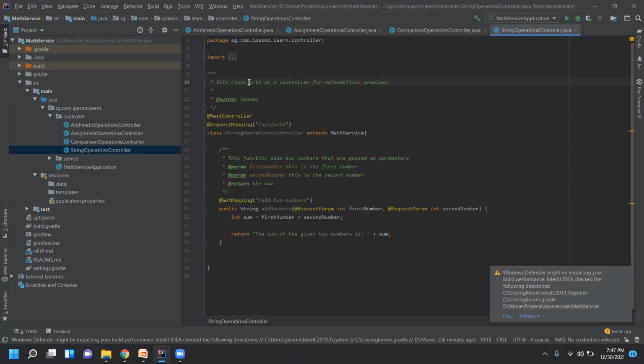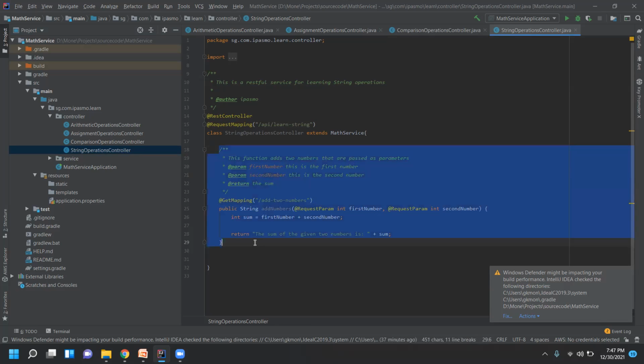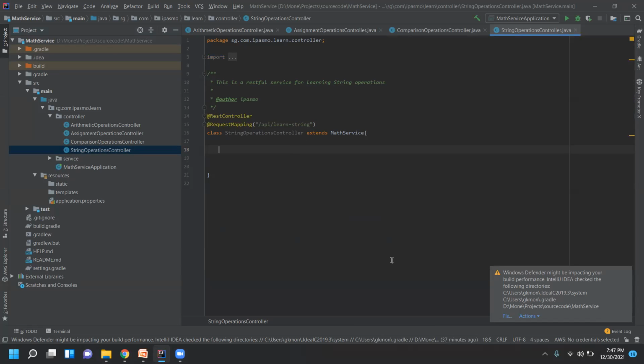Okay, this class is a RESTful service for learning string operations. Then I remove this part. I'll just mention learn string API, learn string. Now let's write a function. I'll make these changes later. So we got the template structure ready now. This is the template for our RESTful service.